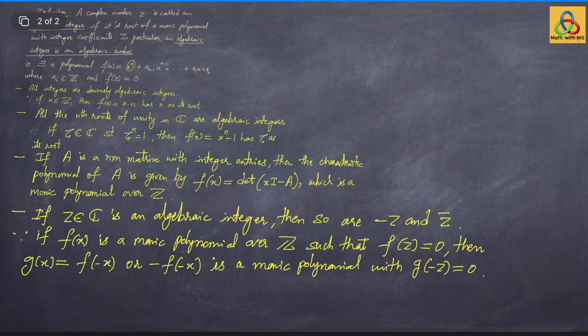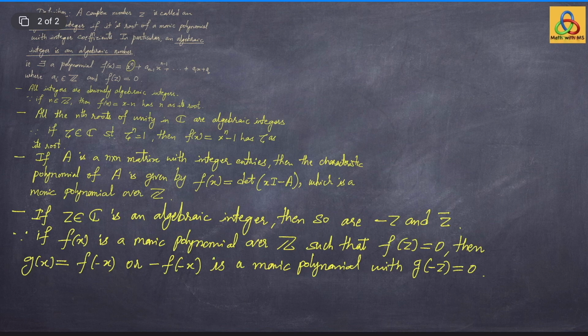Because if f(x) is a monic polynomial over integers such that f(z) is 0, then take g(x) to be f(minus x) if the degree of f is even, and take g(x) to be minus f(minus x) if the degree of f is odd.